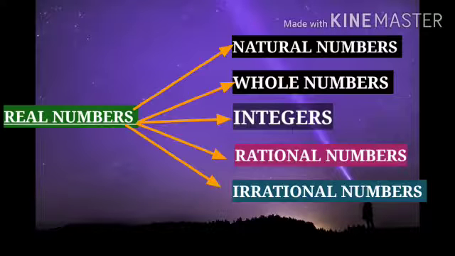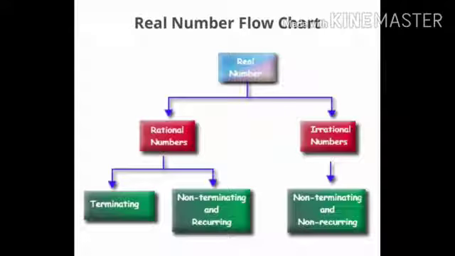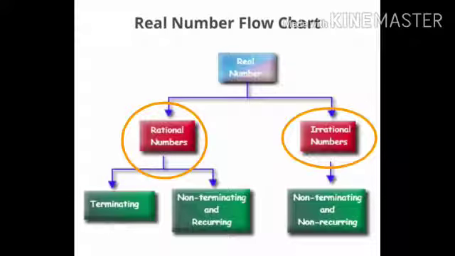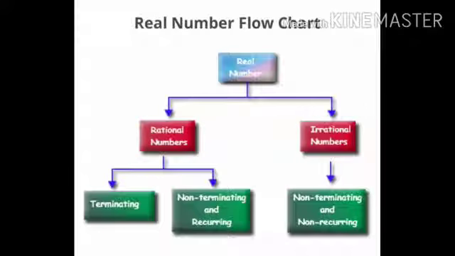Dear students, as we know, all the natural numbers, whole numbers, integers, rational numbers, irrational numbers, all of them are constituents of real numbers. Now here we have the real number flowchart. As you can see, real numbers can be broadly classified as rational numbers and irrational numbers. Actually, both rational numbers as well as irrational numbers are real numbers.